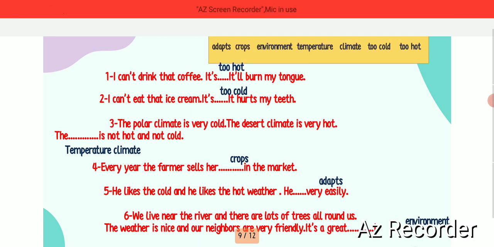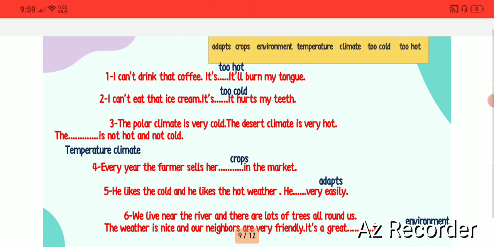I can't drink the coffee. It's too hot. It will burn my tongue. Number 2, I can't eat that ice cream. It's too cold. It hurts my teeth. Number 3, the polar climate is very cold.